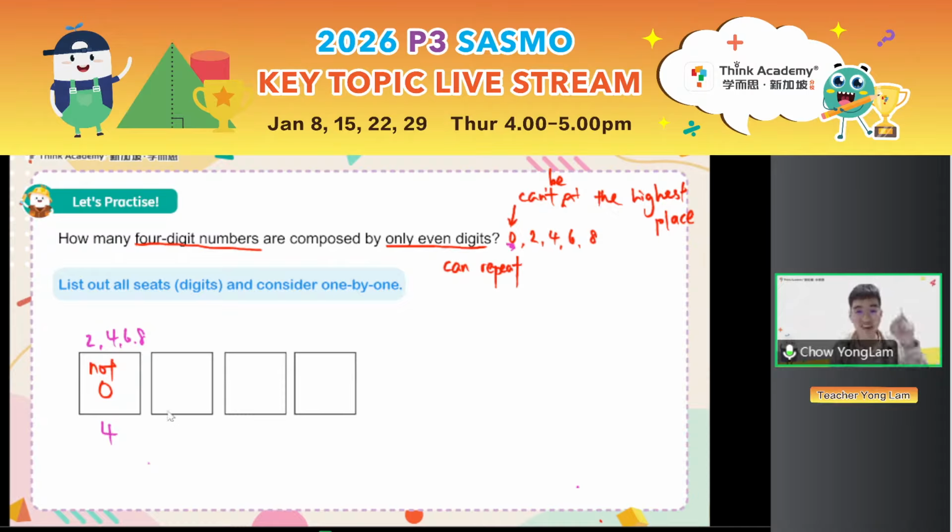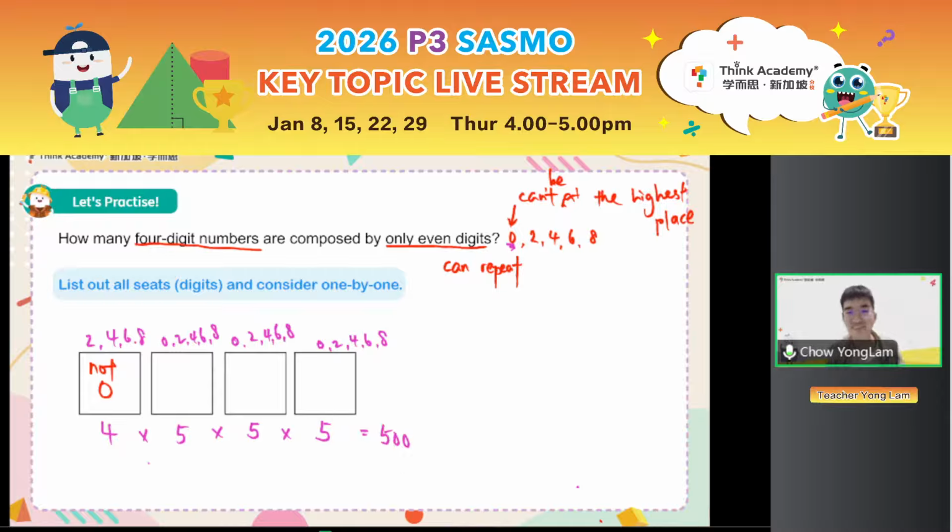As for the hundreds, I did say that you can repeat the digits. There's no restriction, so you can use 0, 2, 4, 6, or 8. 5 choices for the hundreds. Then again, 0, 2, 4, 6, and 8: 5 choices for the tens. Finally, 0, 2, 4, 6, and 8: 5 choices for the ones. At the end, remember, you are choosing one and then the next, and then the next. So multiply the answers. Your final answer is 4 times 5 times 5 times 5. Your answer is, very good job, 500.